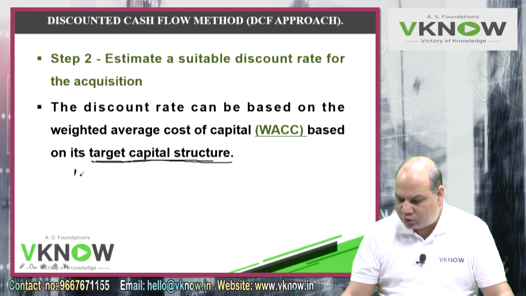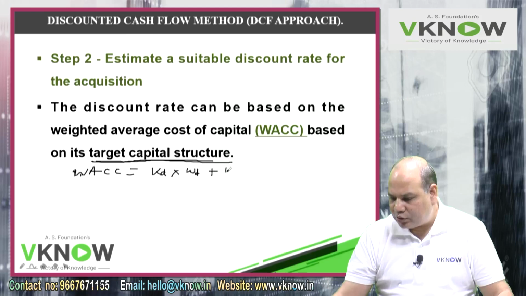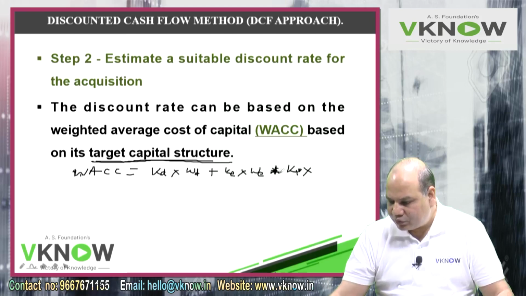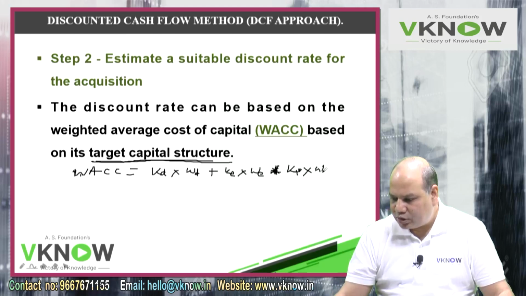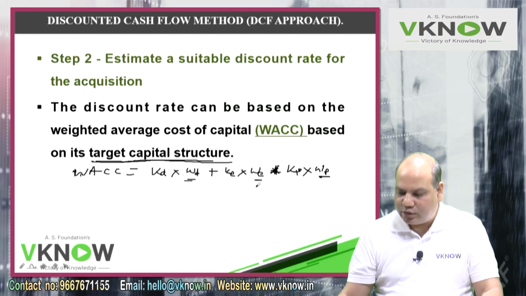They will give you in the question cost of debt into weight of debt, plus cost of equity into weight of equity, plus cost of preference share into weight of preference share, and this way you will compute the WACC if not given. For weights, use market value if market values are available.